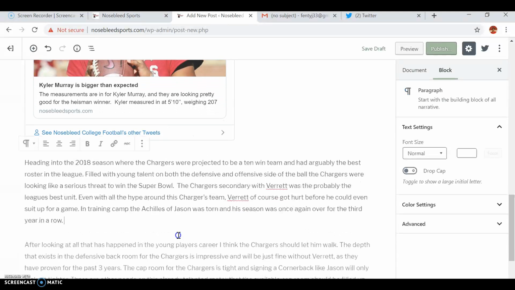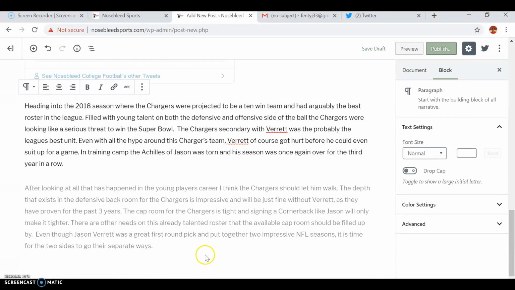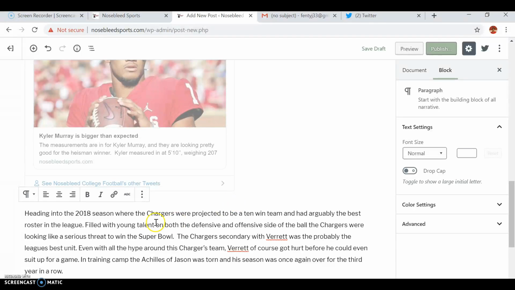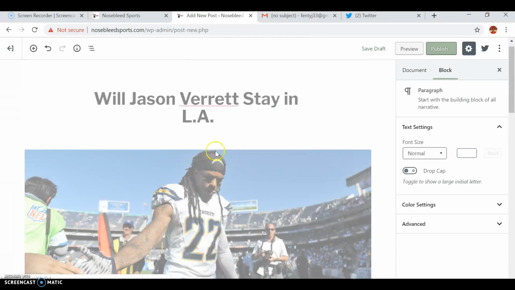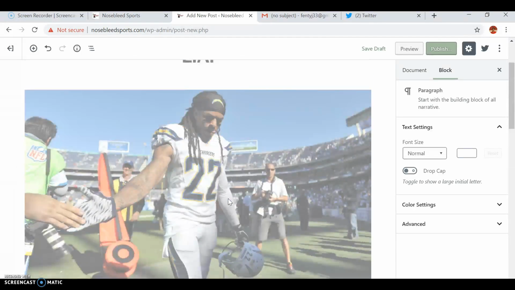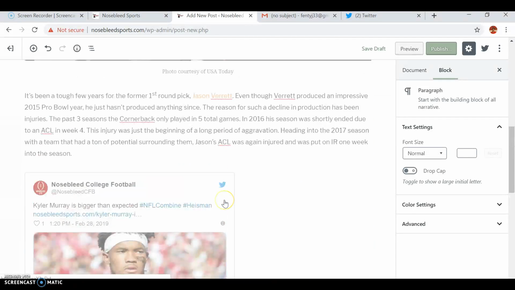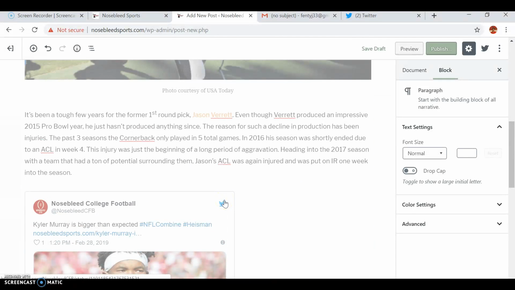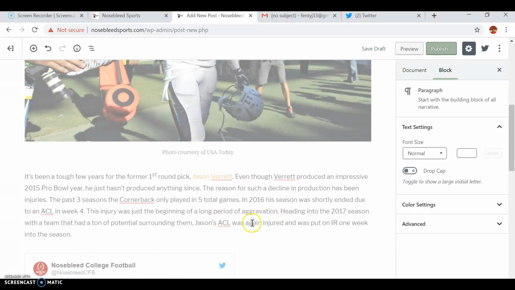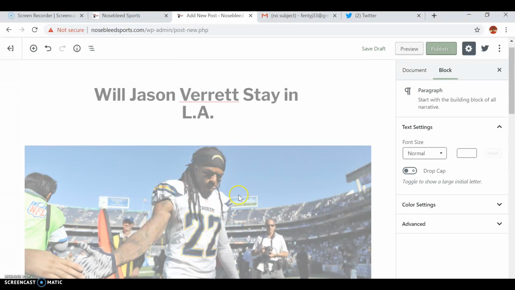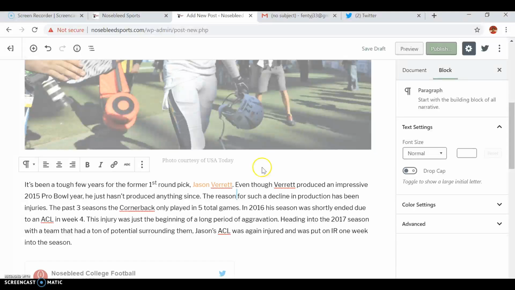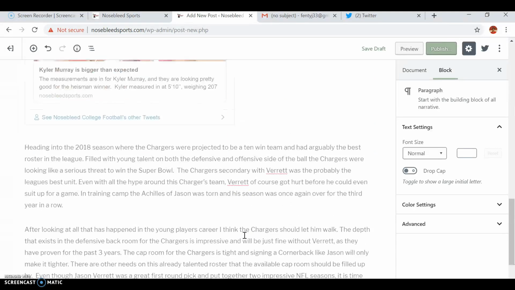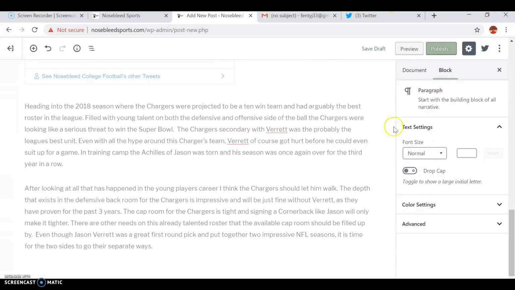And you could do a lot of stuff like this. You could add GIFs, you could add videos, you could add all different stuff. But at the minimum, a tweet, a picture is definitely the best way to go. You don't have to worry about putting your actual name, like Jack Fenty, in the text, because it will show up, as I'll show you. So the next thing we've got to do is more of the nitty-gritty stuff.